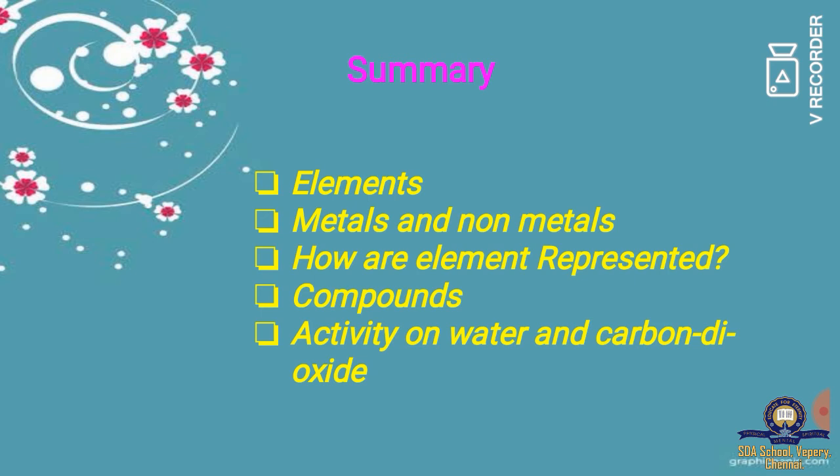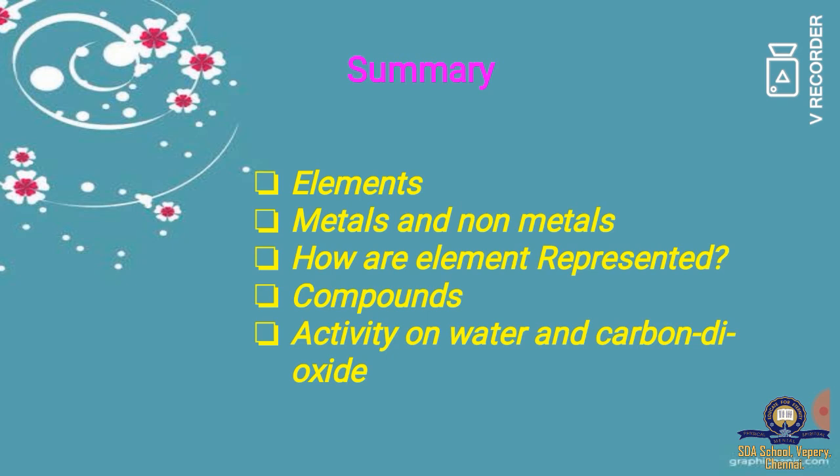In this video, we have seen elements. Under that, we have seen metals and non-metals. Element means a substance that cannot be split into simpler substance by chemical means. Then we have seen metals. Metal means it is a hard solid.